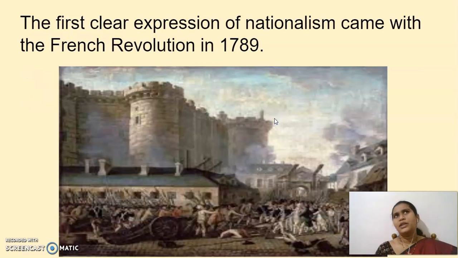Okay, yes, children. So I hope you can remember all the concepts we learned last year. The first thing, the French Revolution: how it started, why it started, what the causes for the French Revolution were, and how the people were divided.